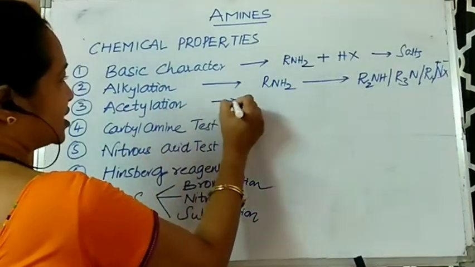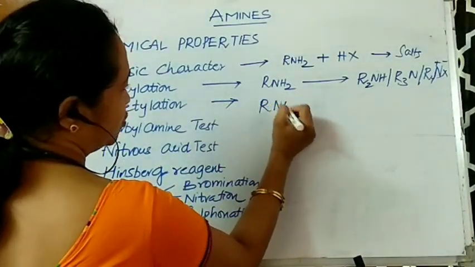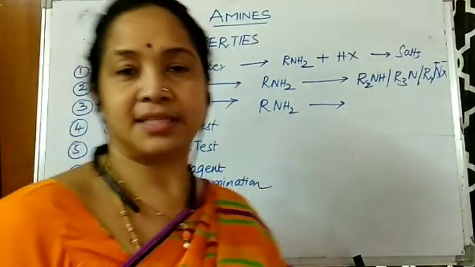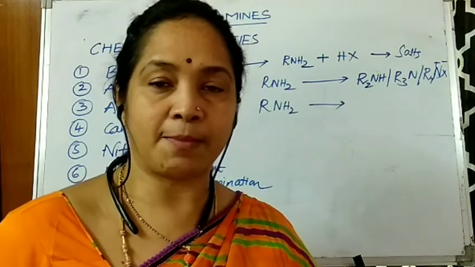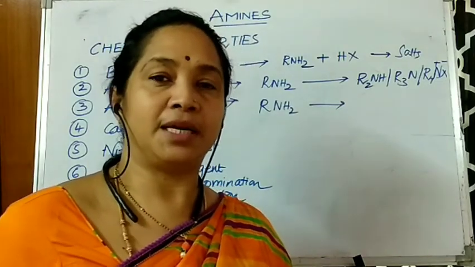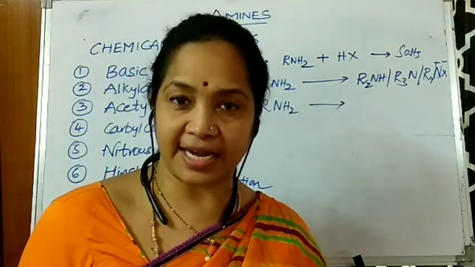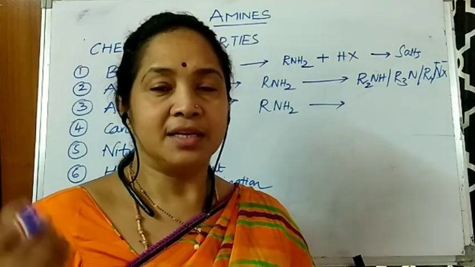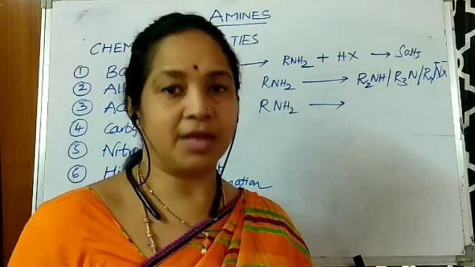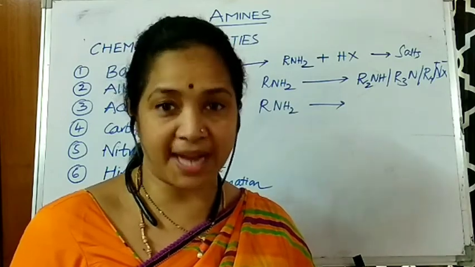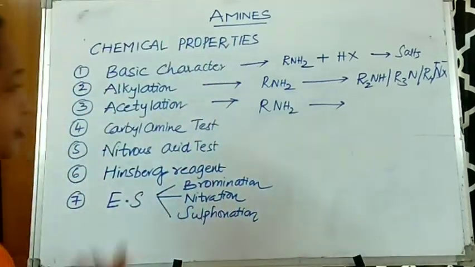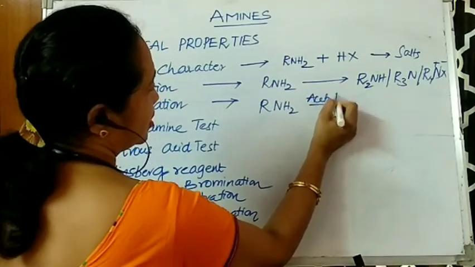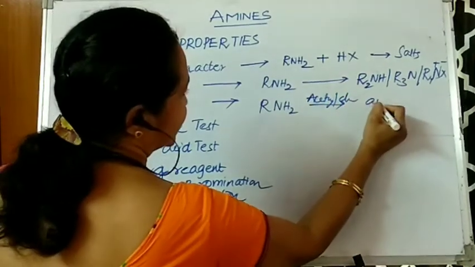Then coming to acetylation, RNH2, these amines are treated with acetyl chloride, that is CH3COCl, or it can be made to react with acetic anhydride, (CH3CO)2O. In that way, with acetyl chloride, you will be getting amides.